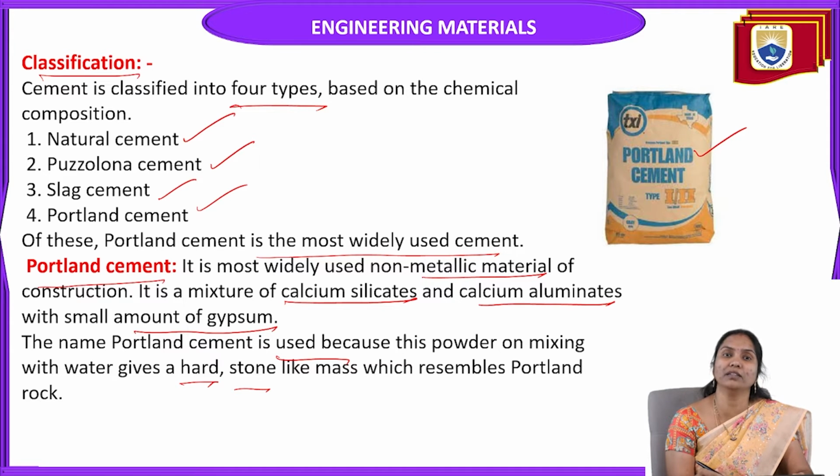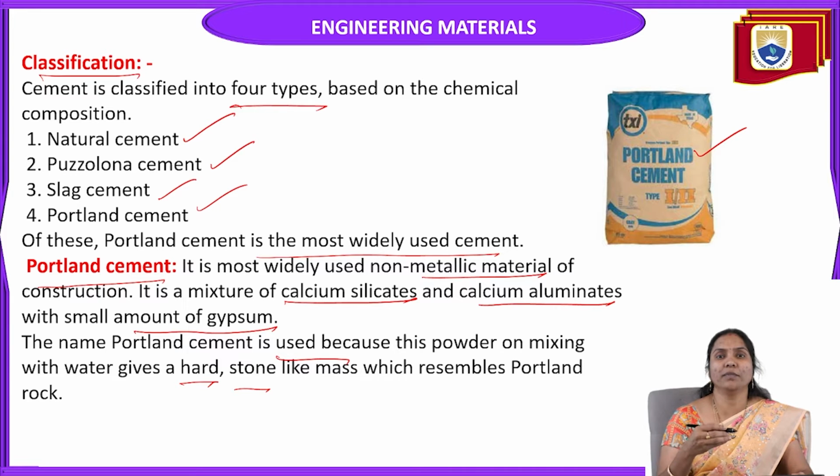That is why the cement is called Portland cement. It is the most widely used non-metallic material of construction, a mixture of calcium silicate and calcium aluminate, and a small amount of gypsum is also added in its preparation.